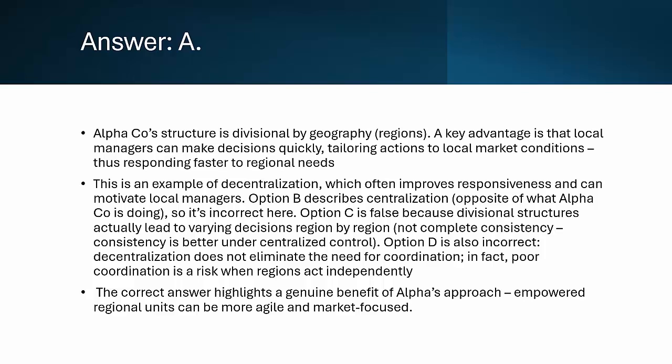Option B is incorrect. Tighter control happens in a centralized structure, but AlphaCo is decentralized. Option C is incorrect. Regional divisions mean decisions vary between locations. There's no strict consistency. Option D is incorrect. Regions still need coordination to avoid conflicting strategies or inefficiencies. Key takeaway. Organizing by region empowers local managers to make faster market-specific decisions, but it does require coordination between divisions.